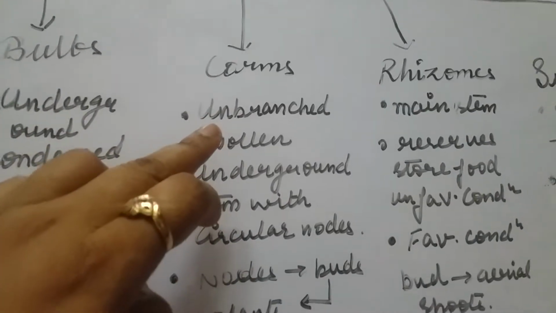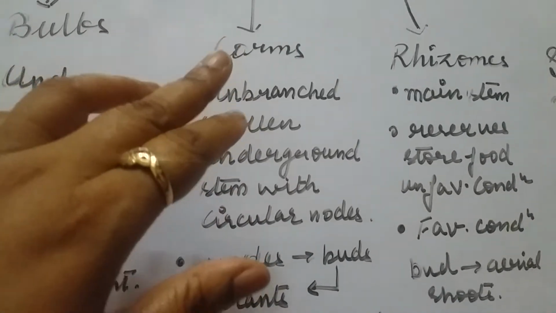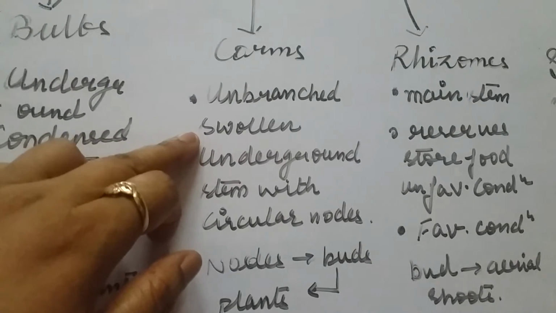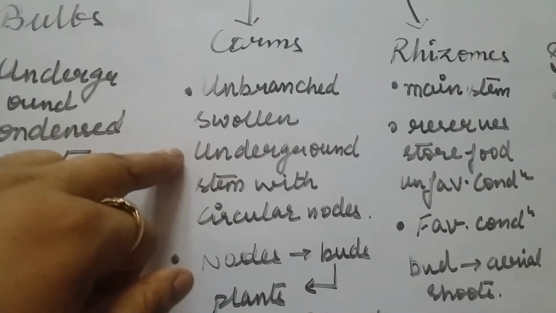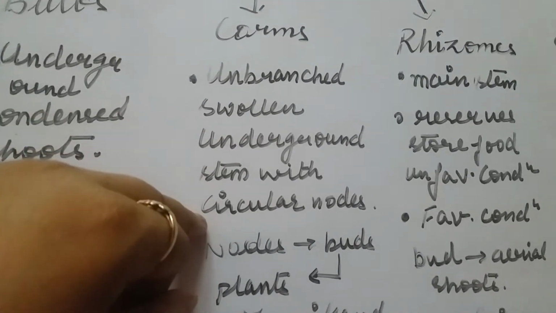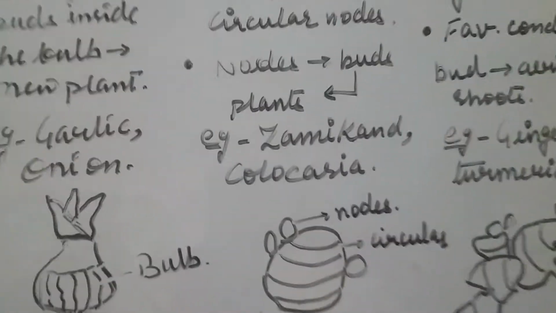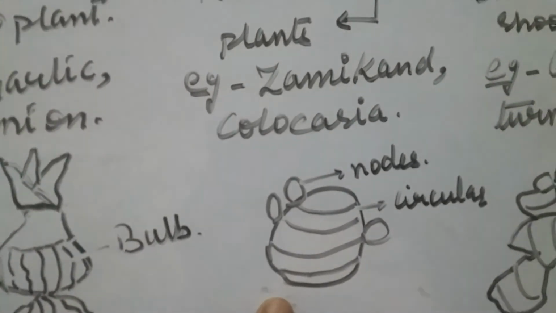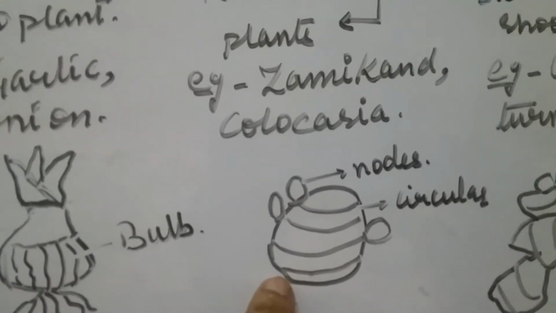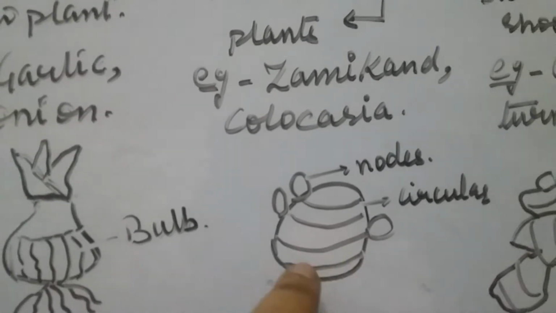The next type of underground stem is corms. Corms are referred to as unbranched swollen underground stems which have circular nodes. For example, in colocasia, which we call arbi, there are circular nodes.